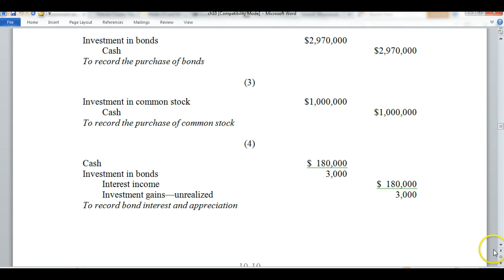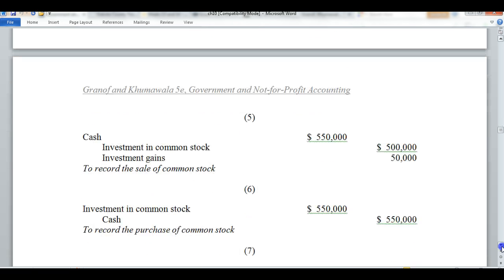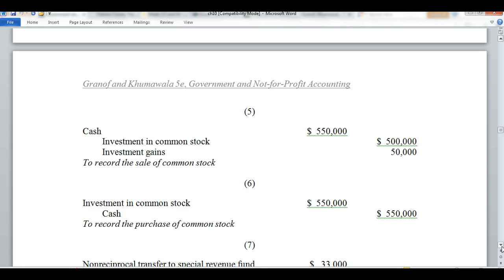So what we'll do here, modified accrual, current resources, we're going to show cash of $550,000 because that is what we received. Our investment in common stock, the initial investment was $500,000. We want to remove that from our books. And then we'll show an investment gain from that common stock of $50,000.